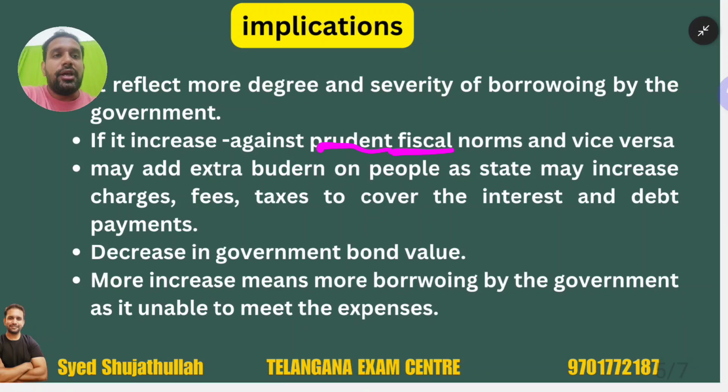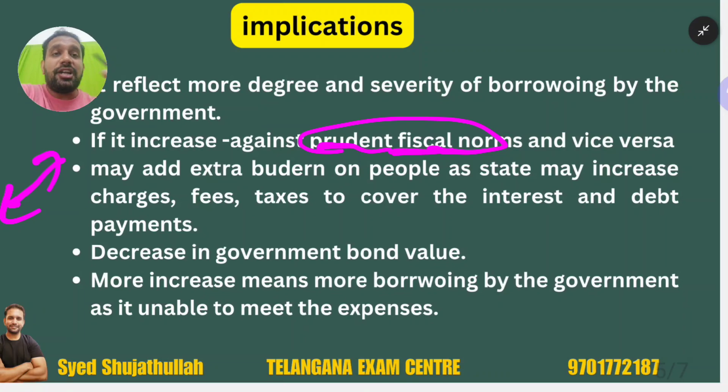So if the debt per capita is increasing, it means government borrowings are increasing. Government borrowings increasing is nothing but what? Fiscal deficit is increasing, or not? Yes. So that's why if the debt per capita is increasing, it is against the prudent fiscal norms, and if it is decreasing, it is good for the government. And Revanth Reddy sir can say in the assembly, see, debt per capita has decreased, so we are doing very well in the financial aspect of our state.